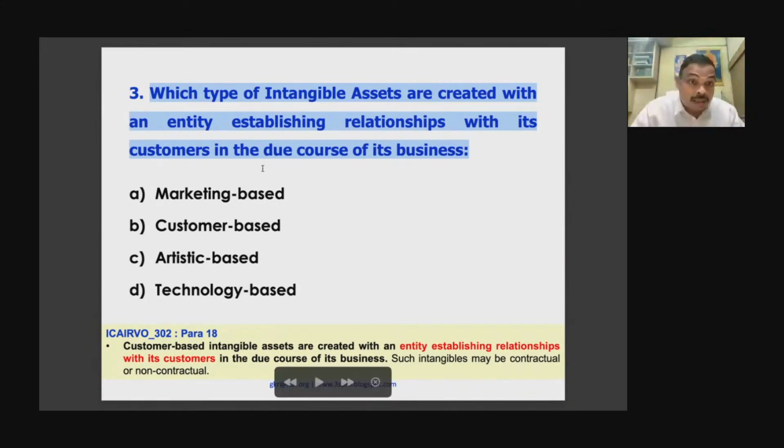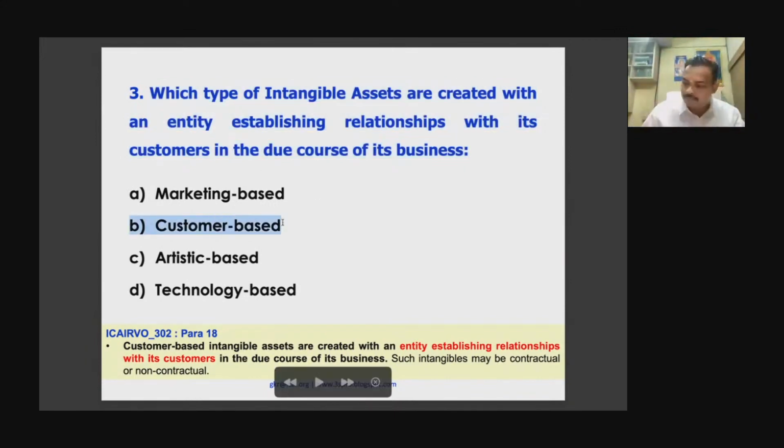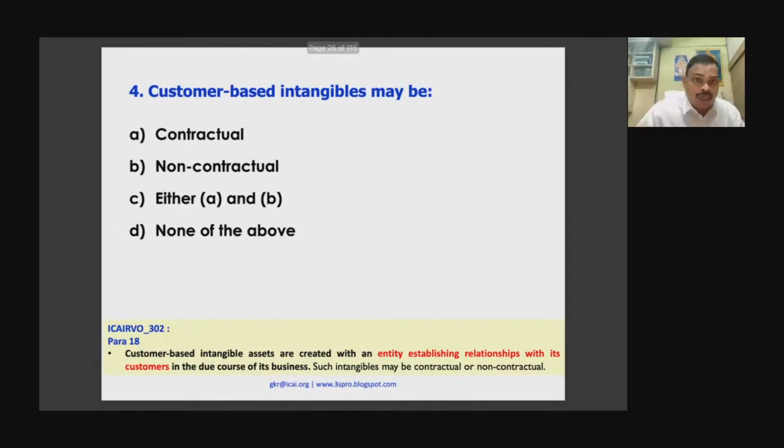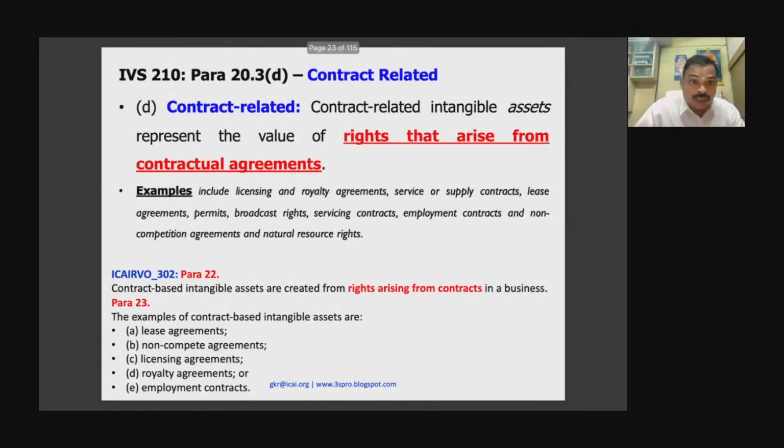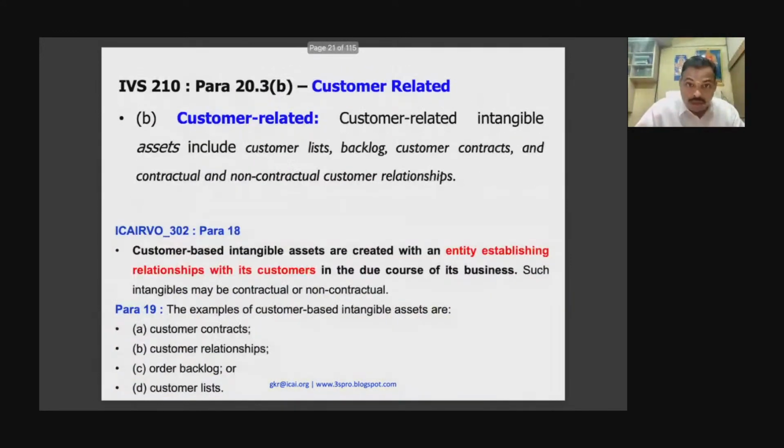Okay, it is customer based. Okay, so 3B. Similarly, what are customer based intangible assets? Now I want to bring to your kind attention that examples. Please come to this. Customer based intangible assets can be contractual or non-contractual. Now, why is the word contractual or non-contractual coming?